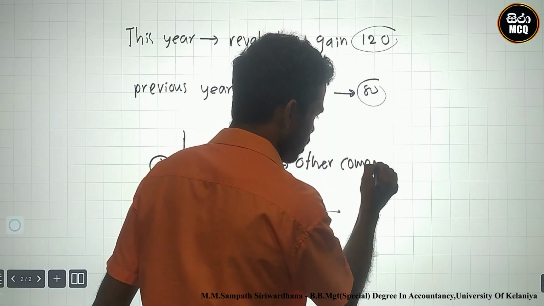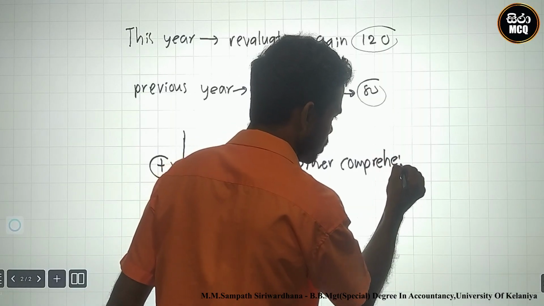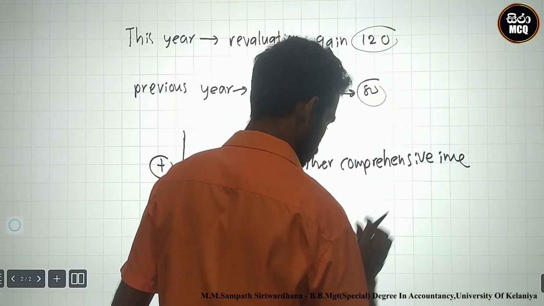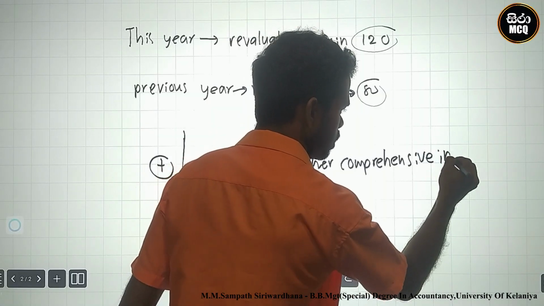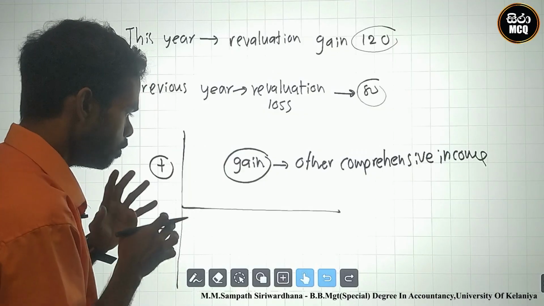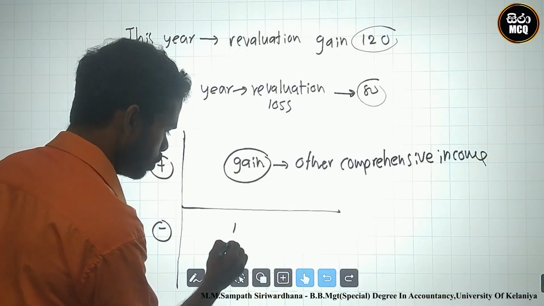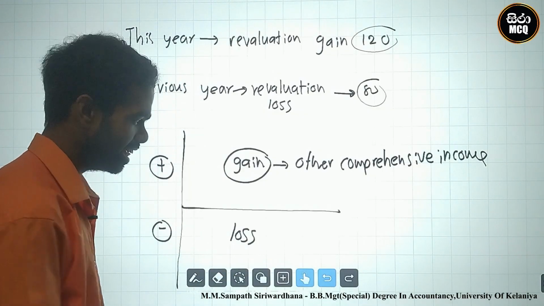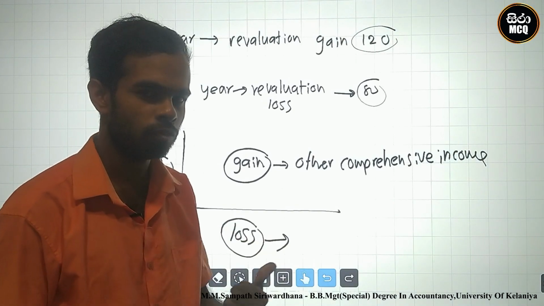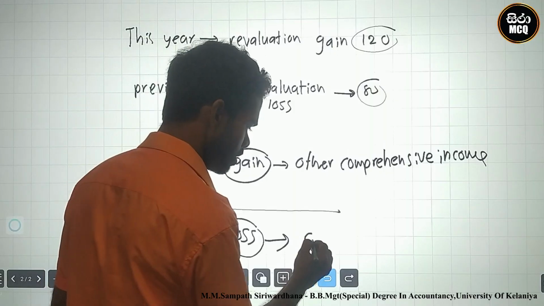Other comprehensive income. This is the area of revaluation gain. What is the other area? The loss area, meaning the deficit area. What is the final destination of a revaluation loss? Other expense.